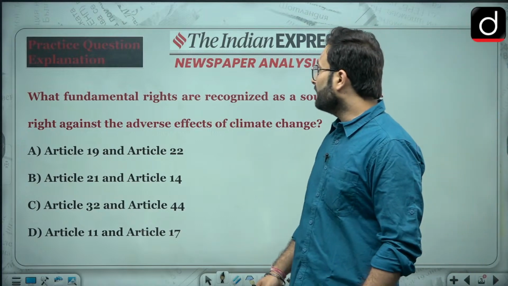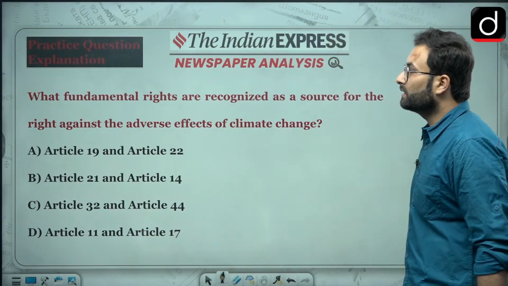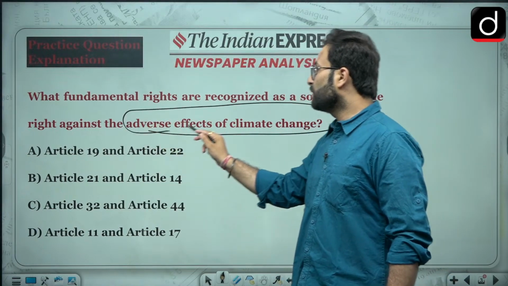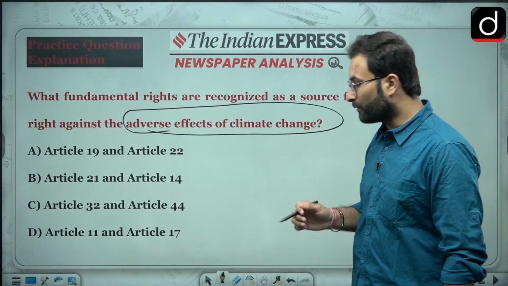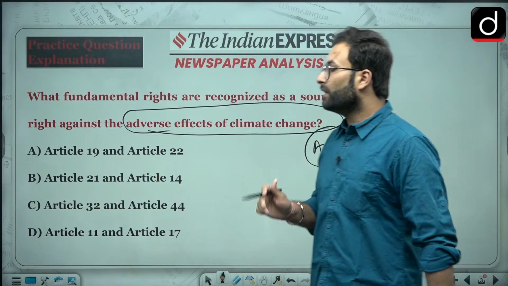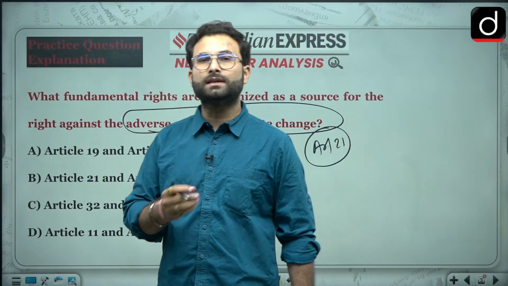What fundamental rights are recognizable as source for the right against adverse effects of climate change? This particular right has been added under the purview of Article 21. But when we are talking about the source, they have also mentioned Article 14.